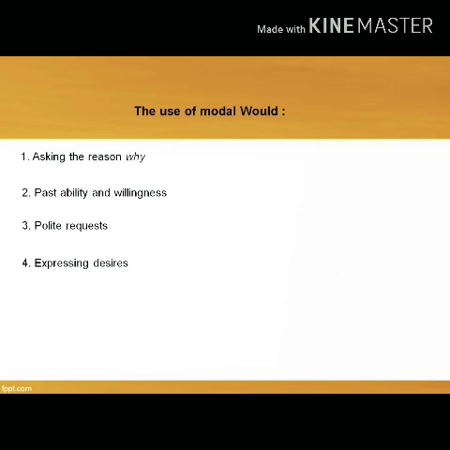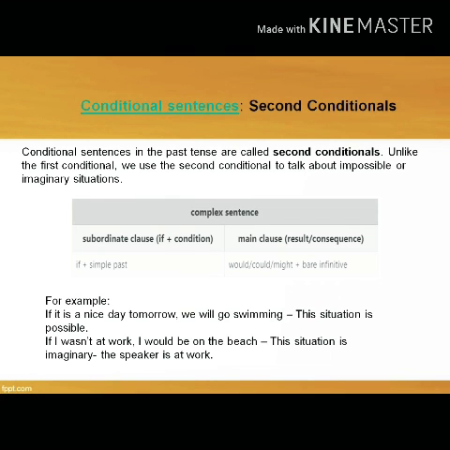Fourth, you can use modal auxiliary would to express desires. For the example, I would like to go to the movies. Or you can say, I would like to go to Bali. I would like to go to Paris, and so on. Next, you can also use modal auxiliary would to tell about conditional sentence, or usually called as second conditionals.